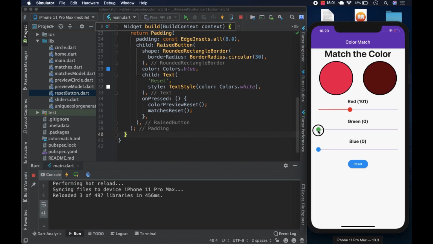So let's try it out. Yep, it works. So we have done everything we wanted to do in this video here. We have made the sliders, we can reset the sliders, and we can change the color in the preview circle by hitting a button. And so that's all for today.